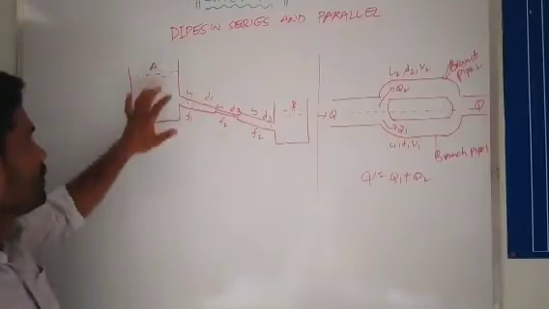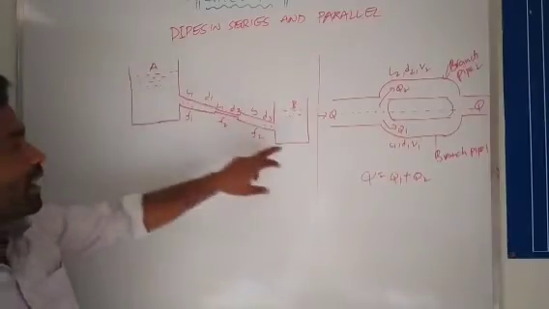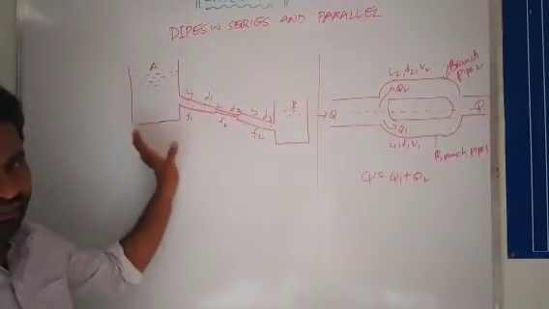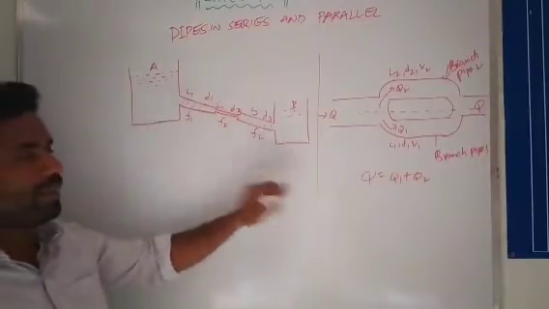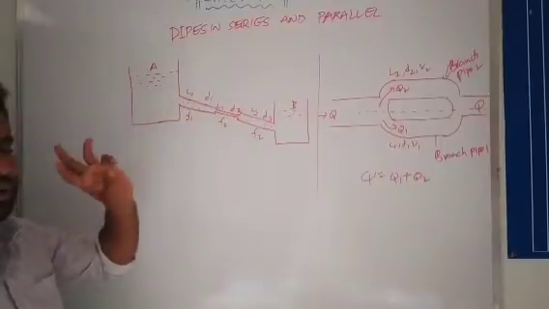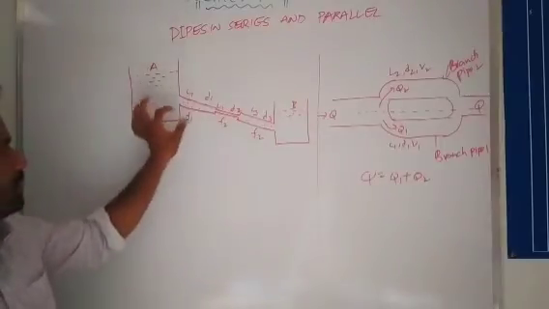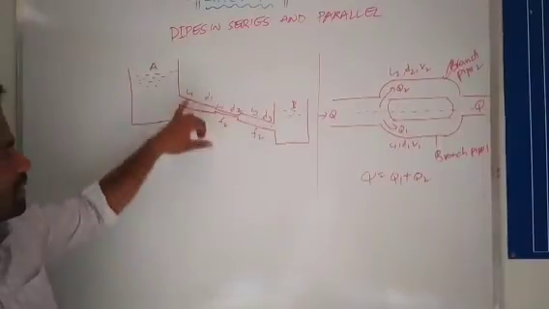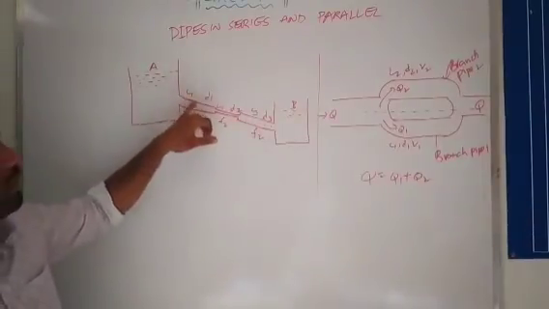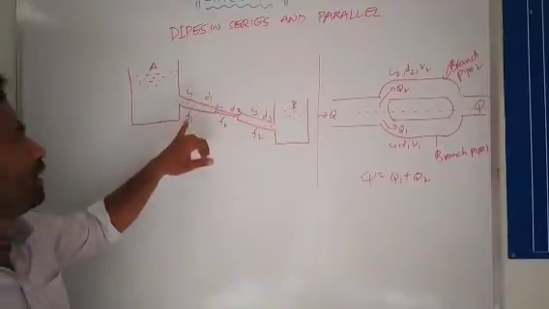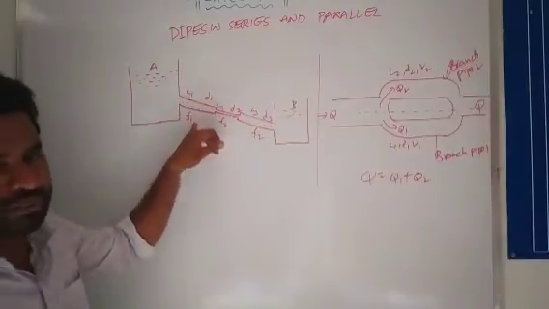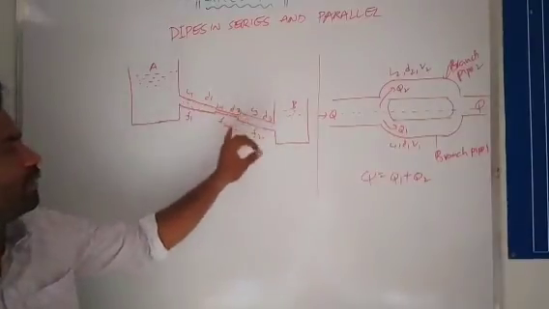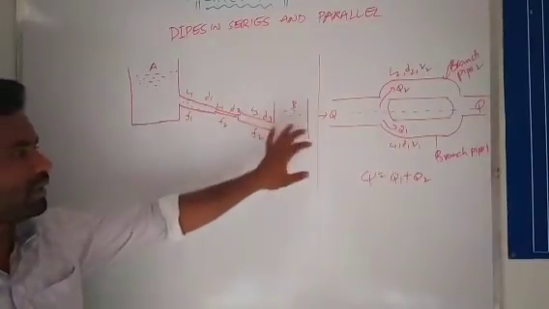Let's see. So this is tank A and this is tank B. From tank A to tank B, by gravity, the liquid is coming from tank A to tank B. Then we can connect three different pipelines. So this is pipe number 1, pipe number 2, pipe number 3. L1 is the length of pipe 1, D1 the diameter of pipe 1, f1 the friction factor of pipe 1. Same for the others, obviously different: L2, L3, D2, D3, f2, f3.